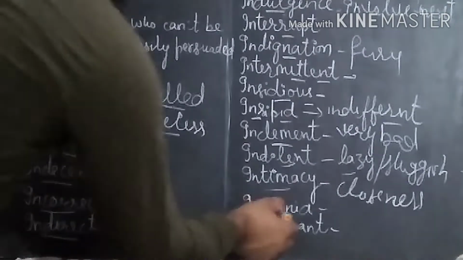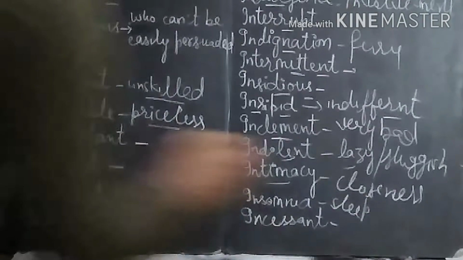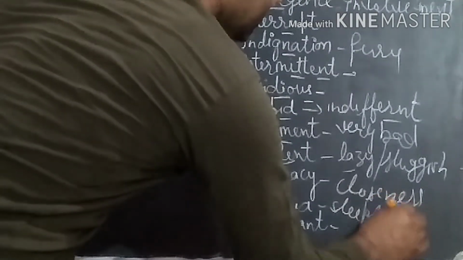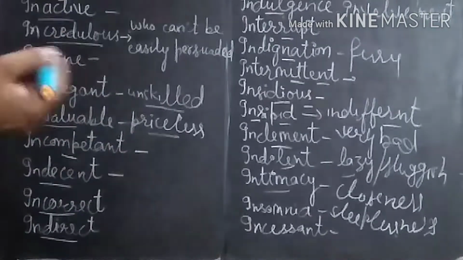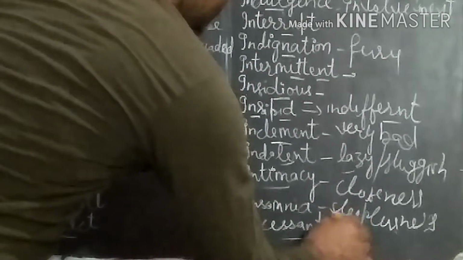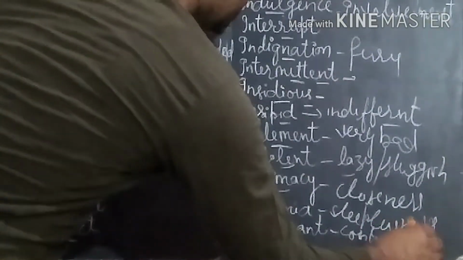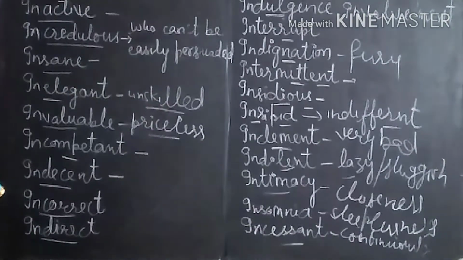Closeness between two persons. Insomnia means sleeplessness. When a person is not able to have proper sleep, that is insomnia. And incessant means continuously. When something happens continuously, without a pause, that is incessant.